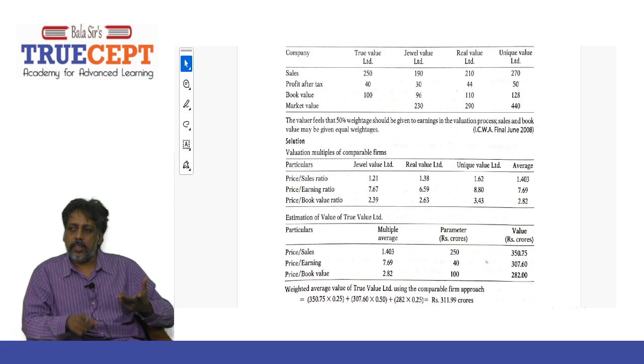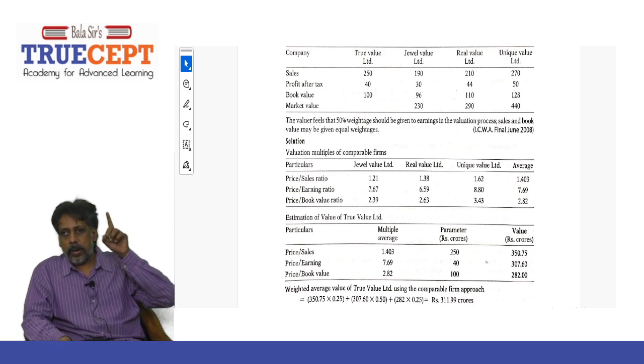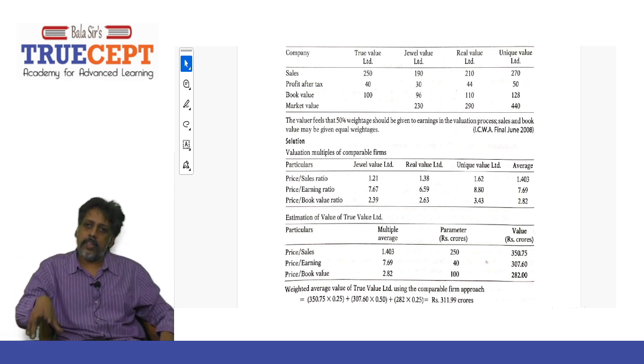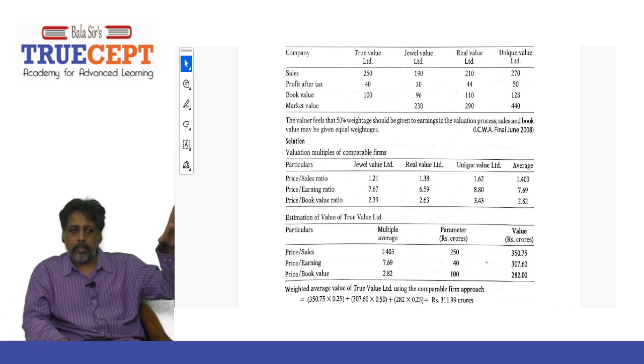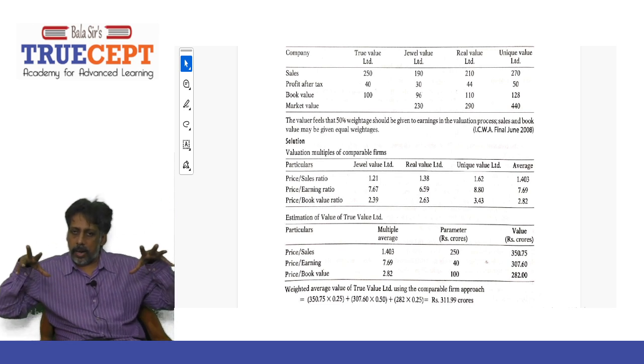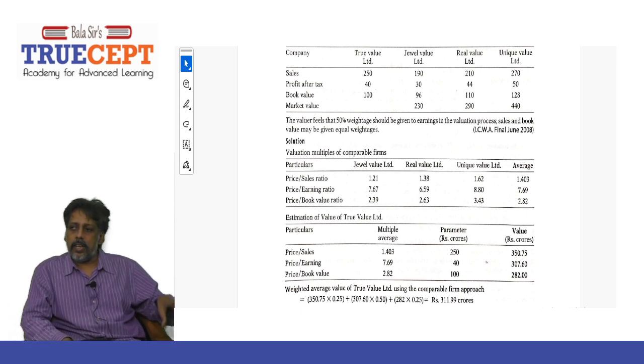7.67. Very good. And then for Real, it is 290 crore by 44 crore. How much do you get? 6.59. And then Unique, 440 crore by 50 crore. So 8.8. Now take an average price earnings ratio. How much do you get? We get 7.69. That means the market price is 7.69 times its earnings. For every 1 rupee of earnings, the market price is 7 rupees and 69 paise. The understanding is the market value is 7.69 times the amount of earnings.